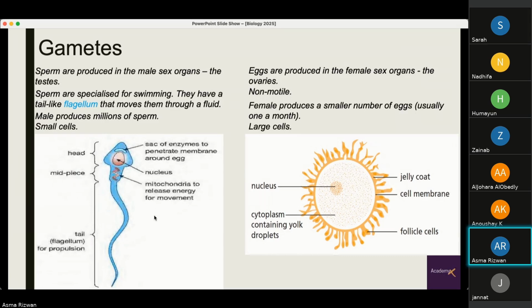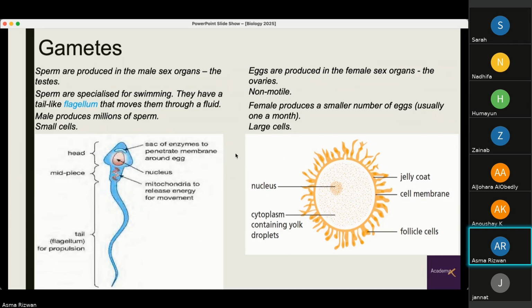The head consists of the nucleus, which contains the haploid number. It contains half the number of chromosomes, so haploid number. It has enzymes which digest the layer of the egg to enter into the female gamete. And then the midpiece contains the mitochondria, which provides the energy to the sperm for movement. The female gamete eggs are produced in the female sex organs, which are the ovaries. They are non-motile. They cannot move. They are produced in a limited number, and they are large cells.